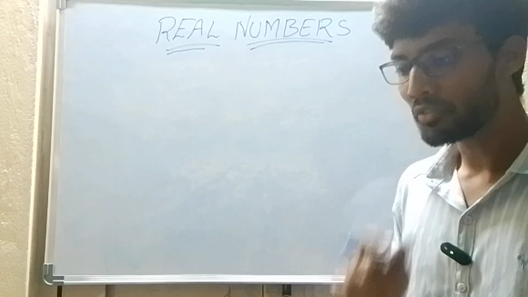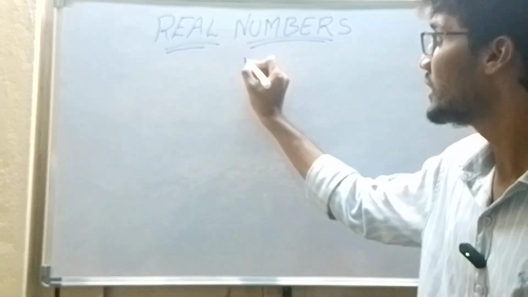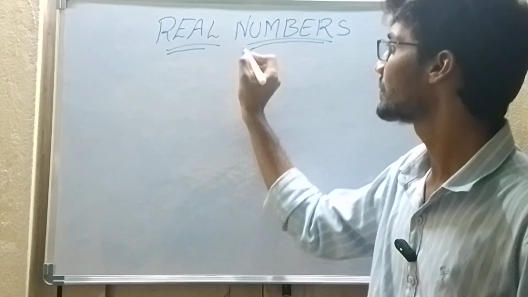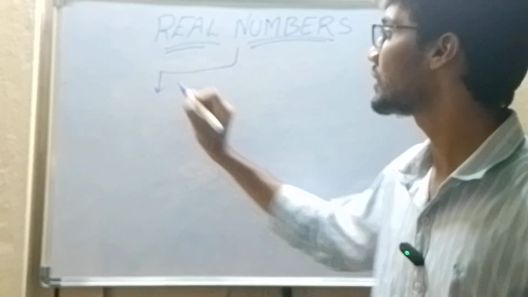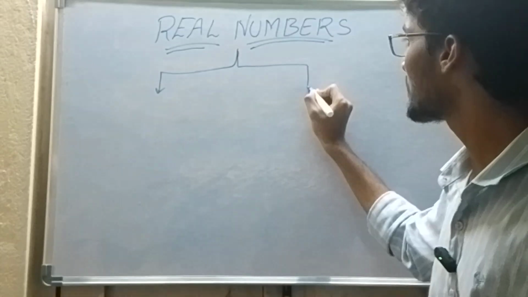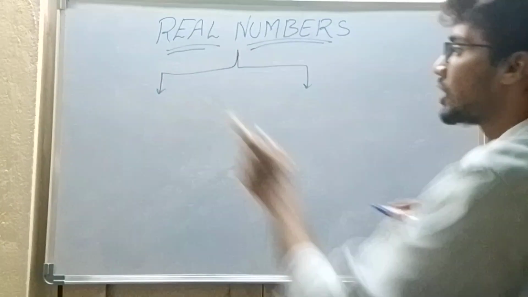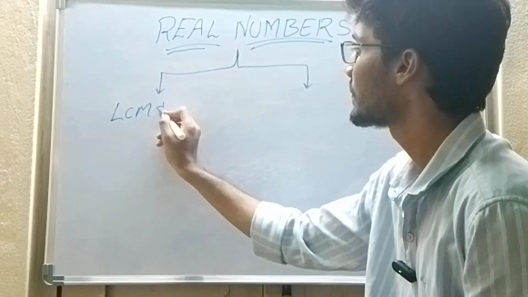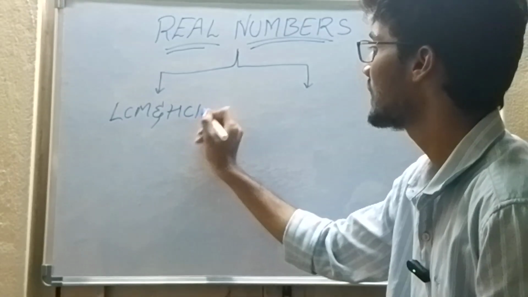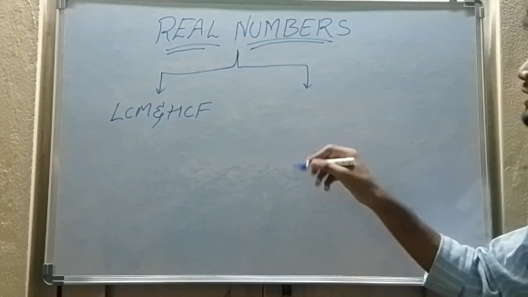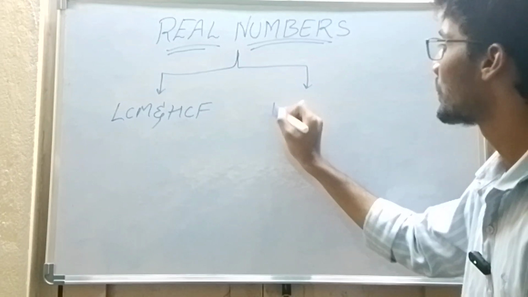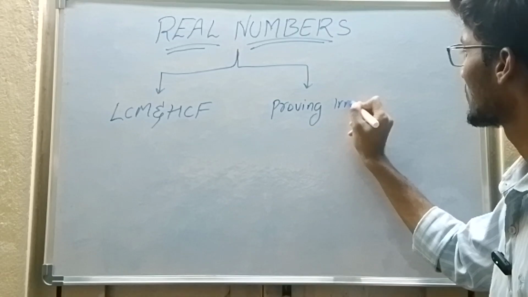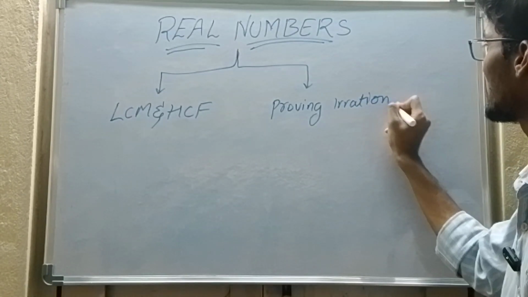I will give you the overview of the chapter. In real numbers, basically there are only two parts. In part one, the topic is LCM and HCF. In the other section, the topic is proving irrationality.